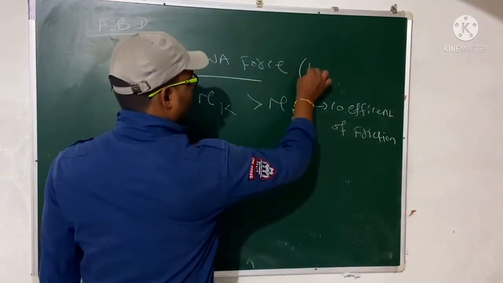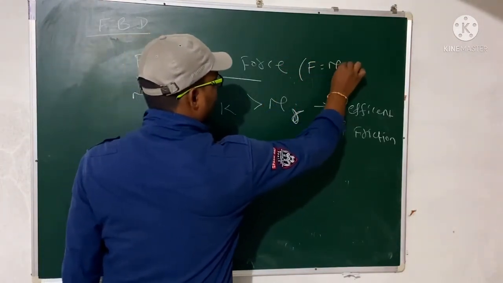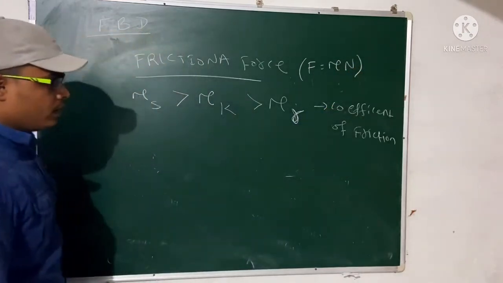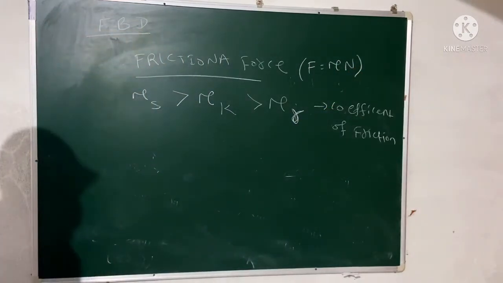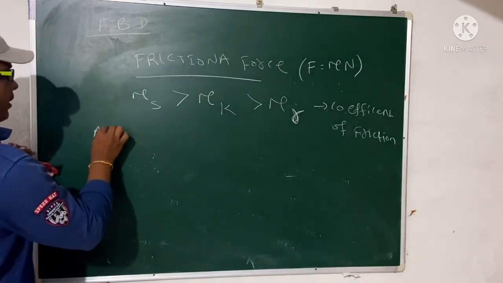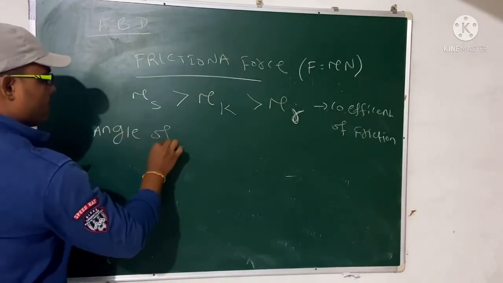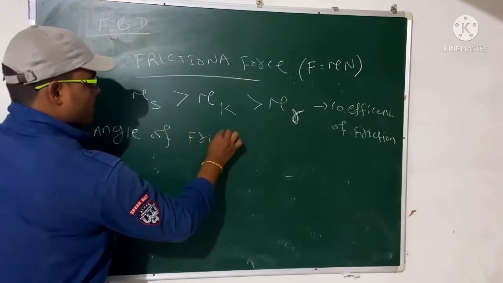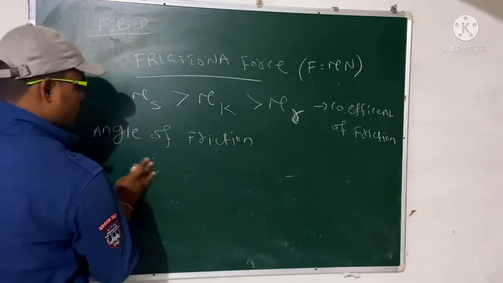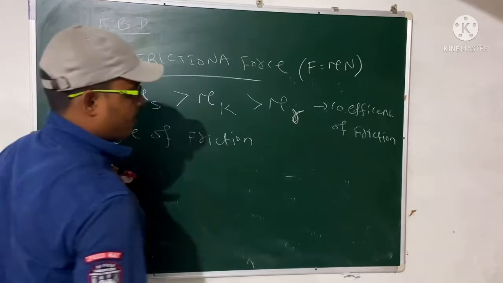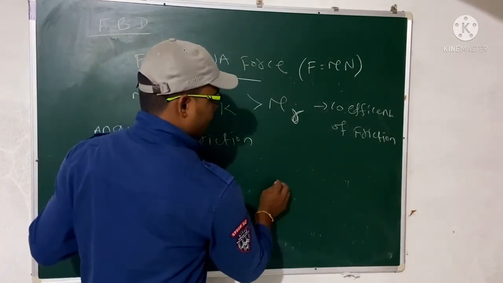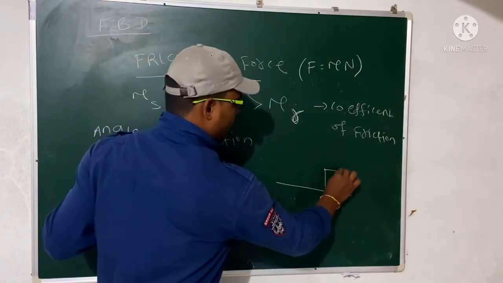So what is the frictional force? F equals mu N. This is a vector quantity, so it depends upon the coefficient of friction and then your normal force. Then what is the angle of friction? Remember, this is an object.